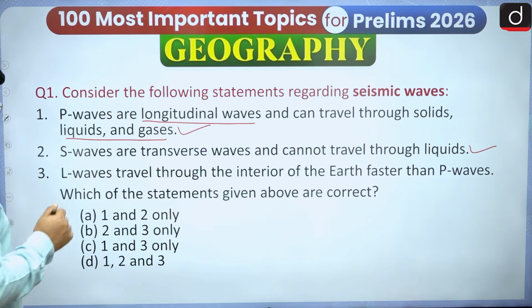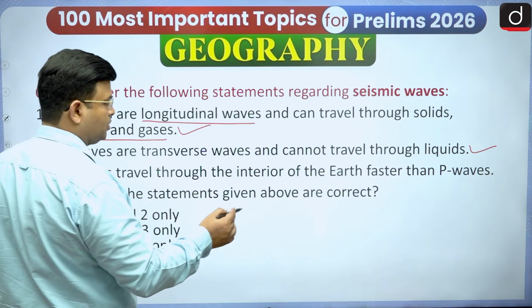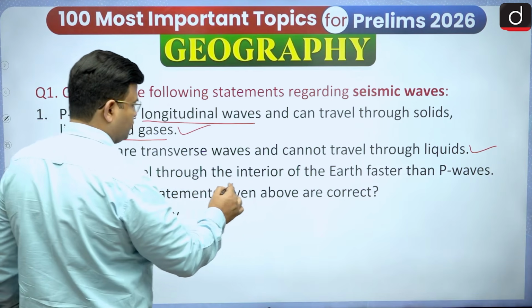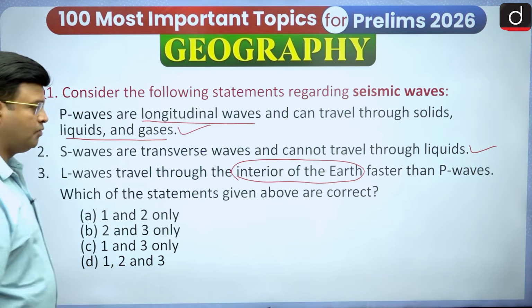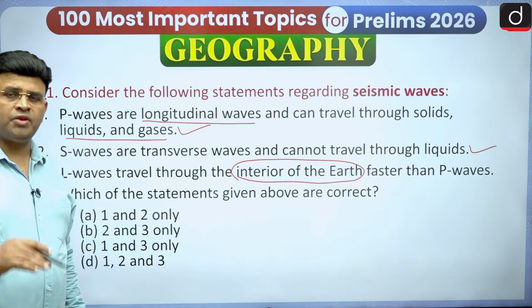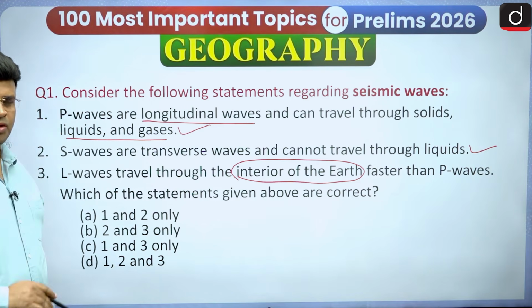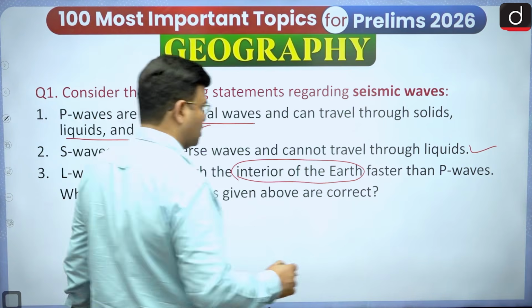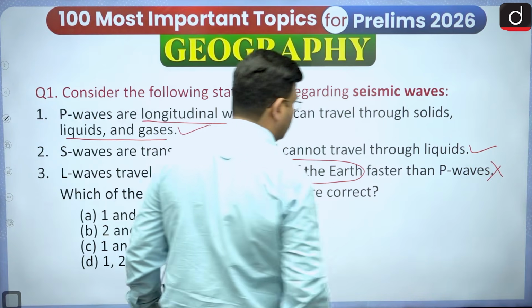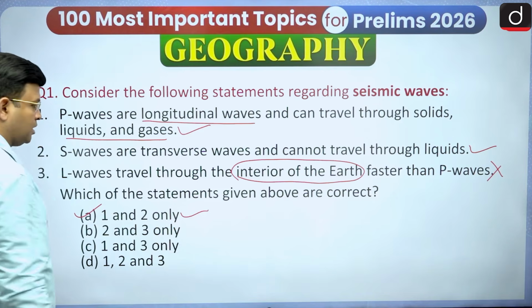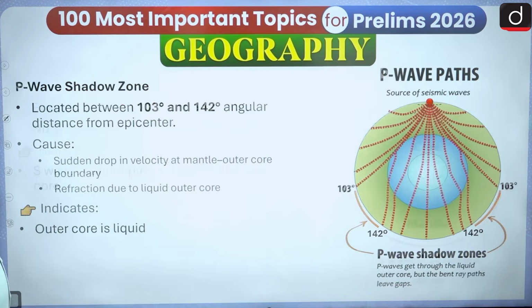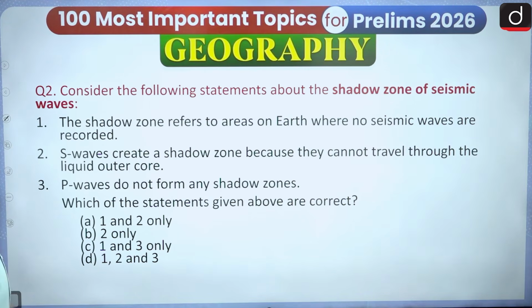L waves travel through the interior of the earth faster. First of all, the L wave is known as the Love wave, and it moves on the surface of the earth, not the earth's interior. So that is a wrong statement, and we can say that only 1 and 2 are correct in this question. Thereafter we have to see the next question.